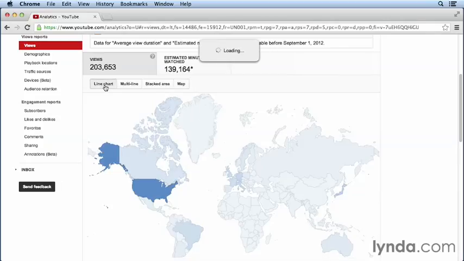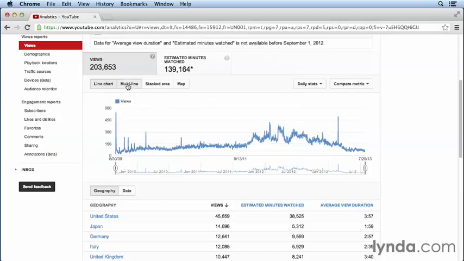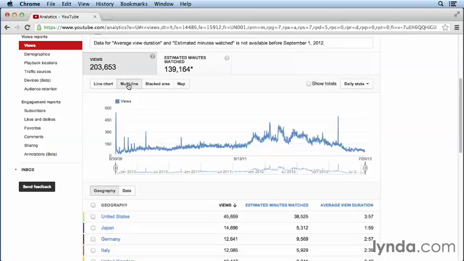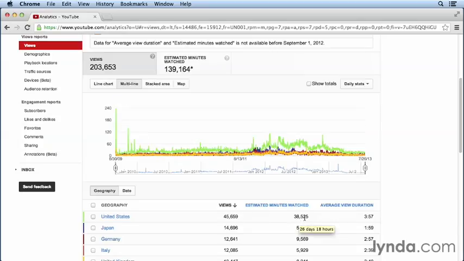You can also look at this differently. You can see it as a line chart or a multi-line chart. And you can also see the individual views here and the number of minutes watched. And what's interesting here is the average view duration. I wouldn't worry about that. Generally speaking, on an average, people watch 50% or less of each video. So if your video comes in more than that, you're usually doing pretty well.